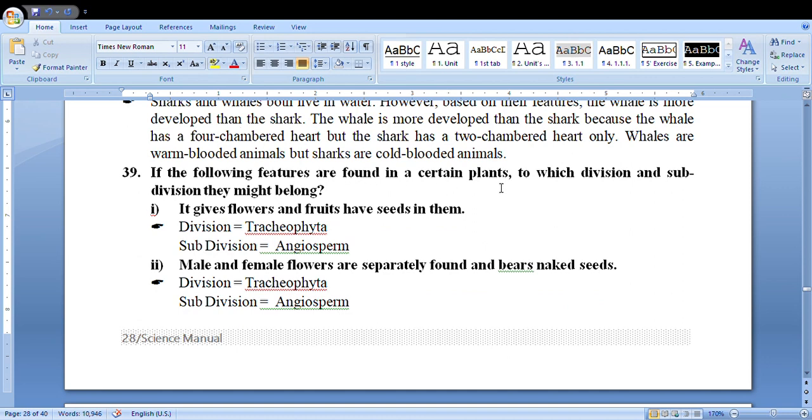If the following features are found in certain plants, to which division and subdivision do they belong? Flowers, fruits are inside them: Tracheophyta and angiosperm. Male and female flowers are separately found and bears naked seed: Tracheophyta, subdivision gymnosperm.